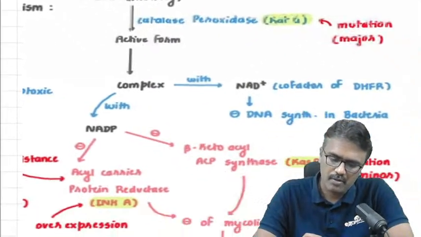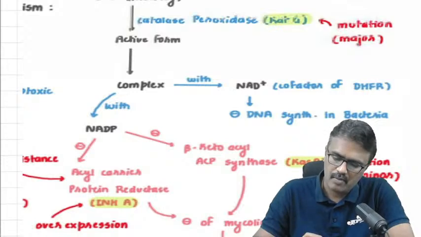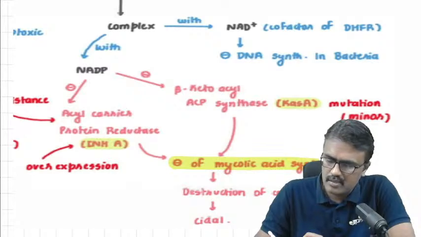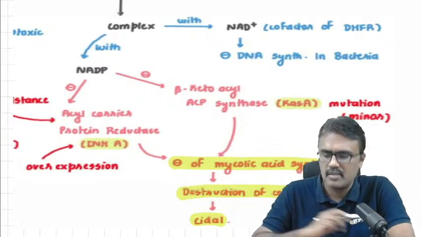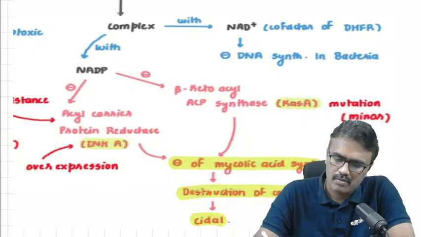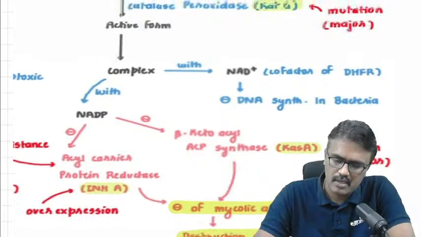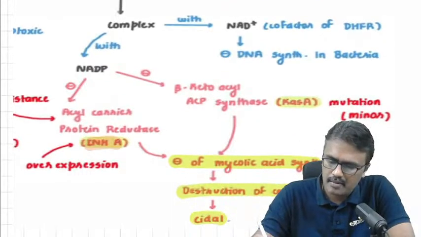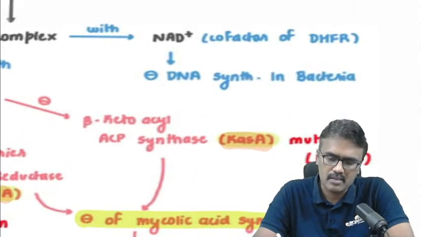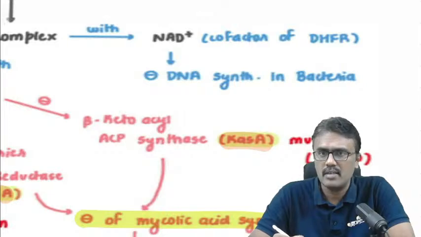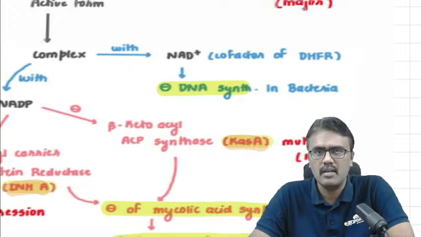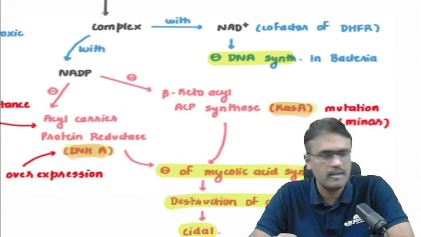INH, the active form. What does it do? It will inhibit mycolic acid synthesis. The cell wall is not formed properly, and it is a tuberculocidal drug. And I told you the mutations are because of two important genes, that is KatG, InhA, and one more is the Kas gene. Apart from that, remember this isoniazid can also inhibit DNA synthesis, right? That is one thing they have not asked till now.